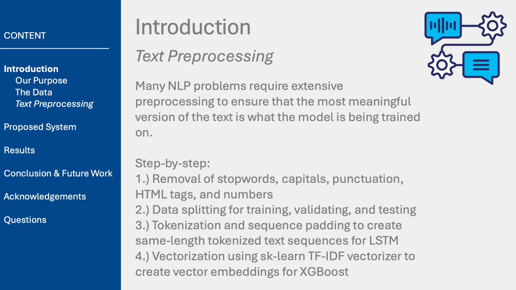For the long short-term memory model, tokenization was applied to break the text into individual tokens, followed by sequence padding to ensure all input sequences were of the same length, a requirement for this type of neural network. Meanwhile, for XGBoost, the text was vectorized using scikit-learn's TF-IDF, or Term Frequency Inverse Document Frequency Vectorizer. This method transformed the textual data into numerical representations by assigning importance to words based on their relevance and frequency within each article.